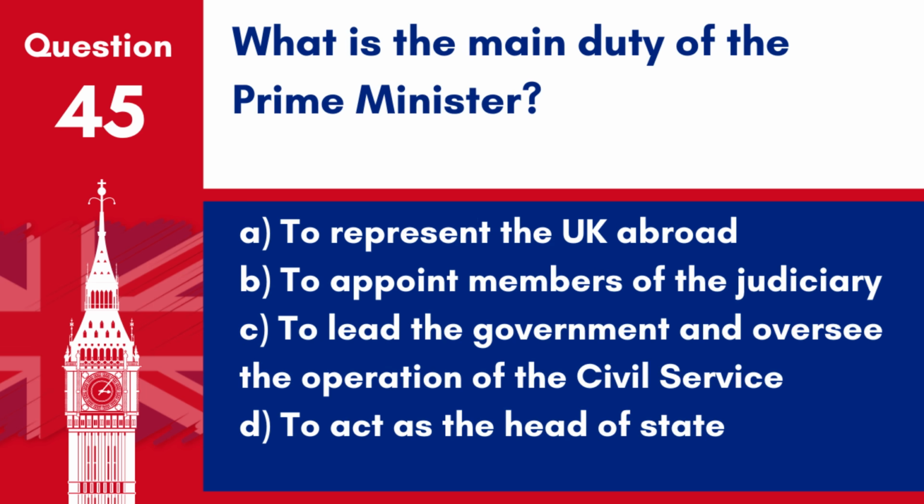Question 45. What is the main duty of the Prime Minister? A. To represent the UK abroad. B. To appoint members of the judiciary. C. To lead the government and oversee the operation of the civil service. D. To act as the head of state. Answer: C. To lead the government and oversee the operation of the civil service. The primary duty of the Prime Minister is to lead the government and oversee the operation of the civil service, ensuring the implementation of legislative agenda and public policy.